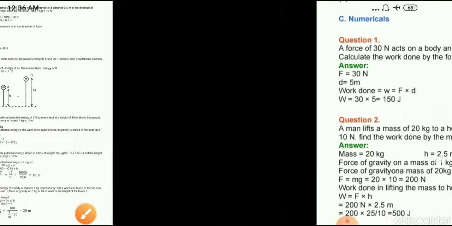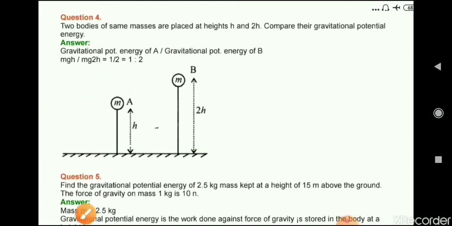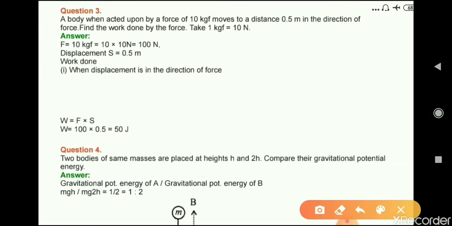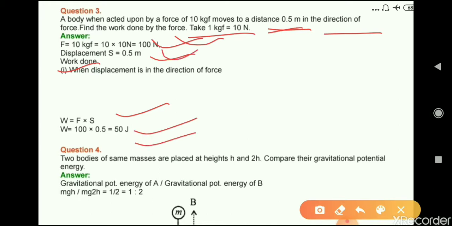Now next, question number 3, numerical: A body, when acted upon by a force of 10 kgf, moves a distance of 0.5 meter in the direction of force. Find the work done by the force. Take 1 kgf equal to 10 Newton. Now force is 10 kgf, so we will multiply 10 by 10 and we get 100 Newton here. Displacement is 0.5 meter, and work done is force into displacement. So force is 100 Newton and displacement is 0.5 meter. Therefore we get the answer 50 joule.